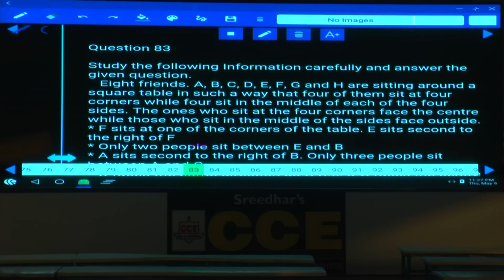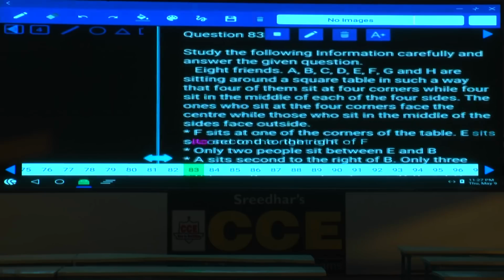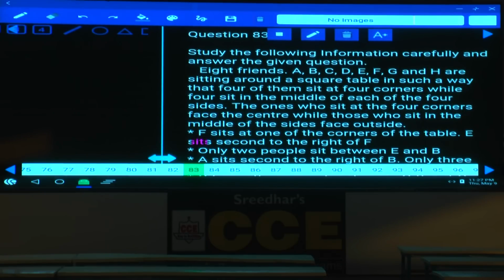83 to 87, it is based on a square. 8 friends are there. Now how many friends? 8 friends, A, B, C, D, E, F, G, H are seated around a square table in such a way that 4 of them are at the corners and 4 at the centers. Now the persons who are at the centers are facing which direction? 4 are seated in the middle, and the ones seated at the corners face the center. Corners are facing the center and the remaining persons are facing away from the center. Are you following this one or not? Corners, center and the remaining are away.